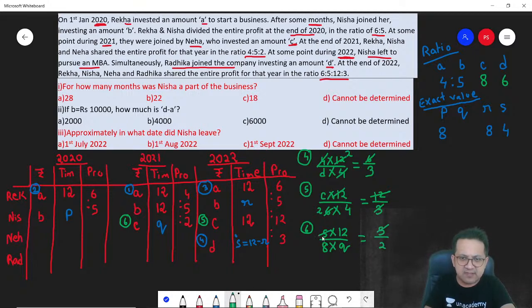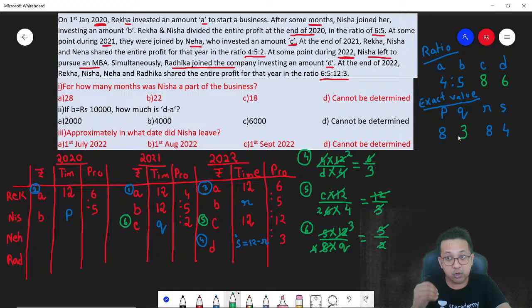8 into Q is equal to 5 by 2. So 5, 5 cancels out. 2 ones are 2, 2 fours are 8, 4 ones are 4, 4 threes are 12. Q is equal to 3. And you are done. Got it? You've got all the values. You are good to answer the questions. Let's look at the first one.